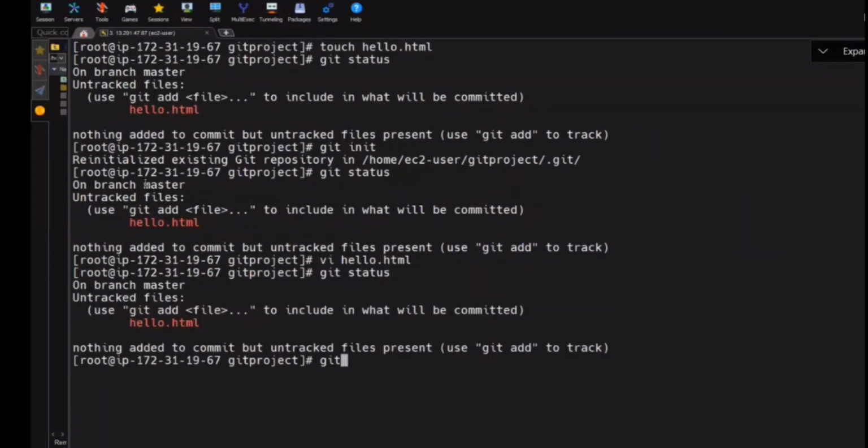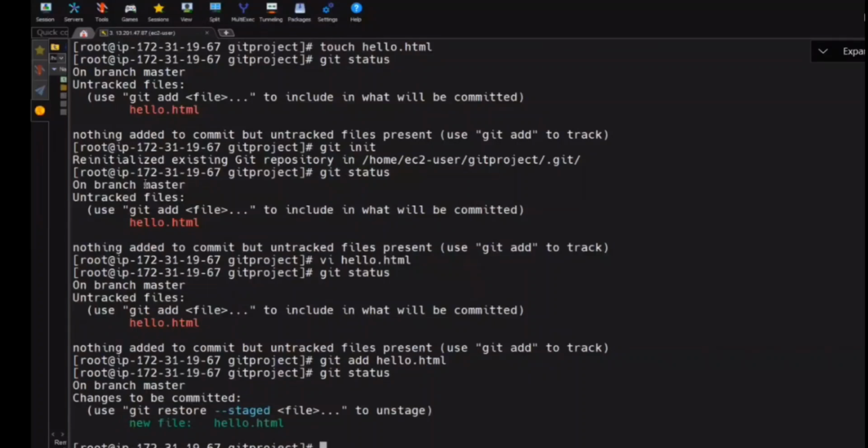What's the command? Git add which one? Hello.html. Now what next? Git status. Now it is in green color. That means it is in which area? Staging area. Now let's commit it. What's the command? You tell me. Git commit -m in double quotes.